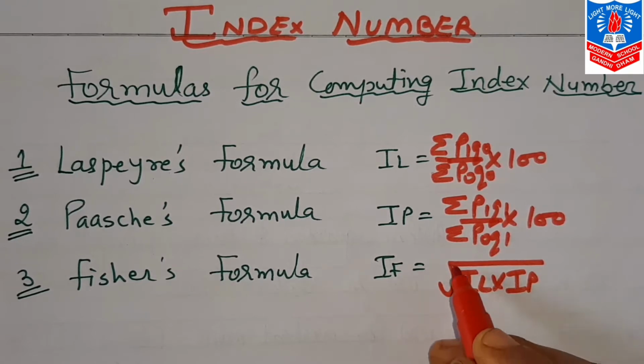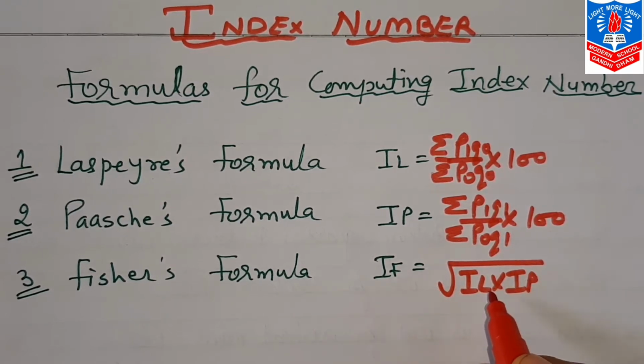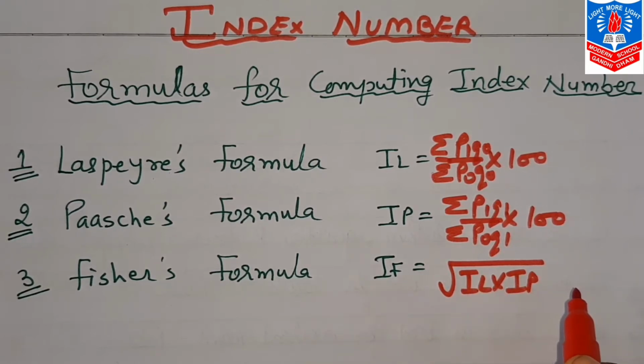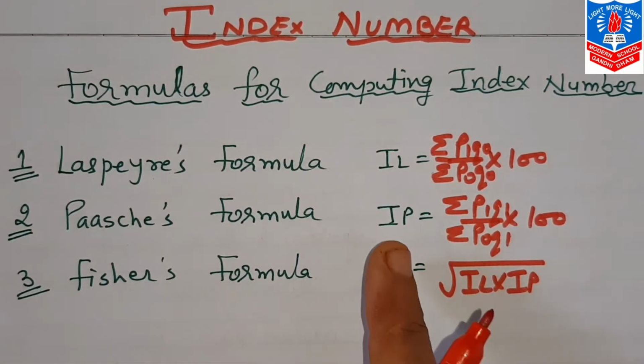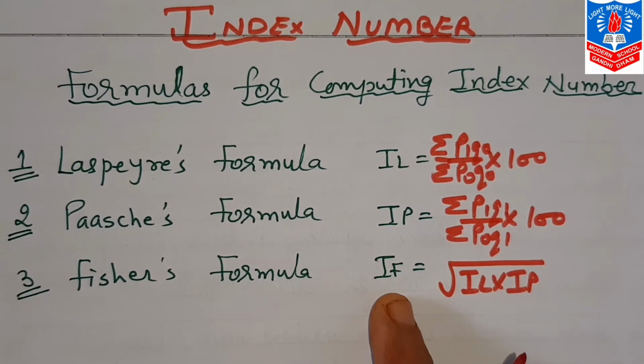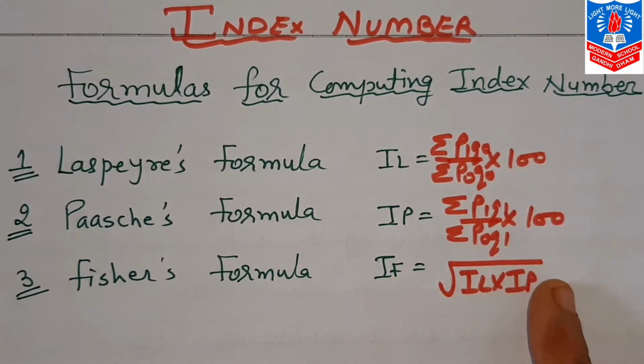Geometric mean means root. There are two types of mean, arithmetic mean and geometric mean. Arithmetic mean is the addition divided by 2, while geometric mean is the root of the product of these two, and you know very well that geometric mean is the best. So IL into IP, root of that, is Fisher's formula. This way IL, IP and IF, no need of cramming, simply remember.